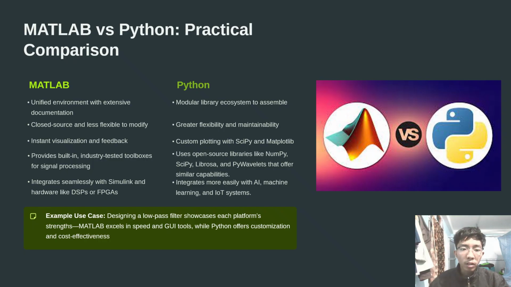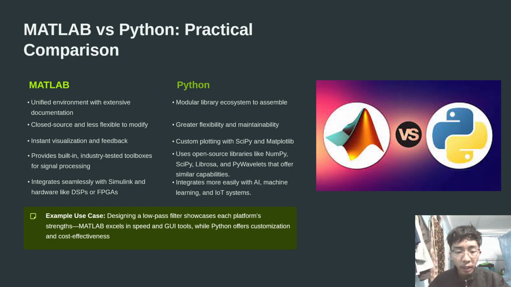Now coming to the practical comparison between MATLAB and Python. When we compare both, MATLAB gives a unified environment with instant visualization and strong toolboxes. Python, on the other hand, offers flexibility, customization, and no cost. So in short, we can say that MATLAB is great for industrial large-scale projects, while Python is ideal for research, education, and rapid prototyping. Both are excellent. It just depends on what you want to use and what you need.